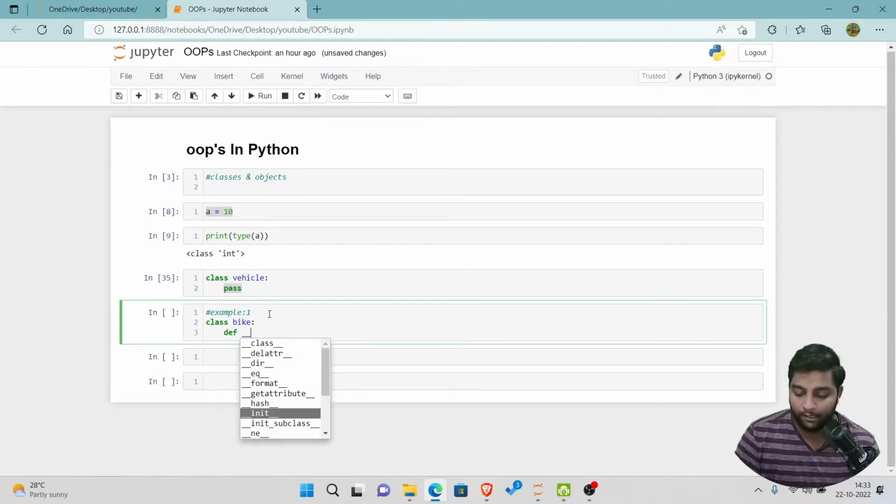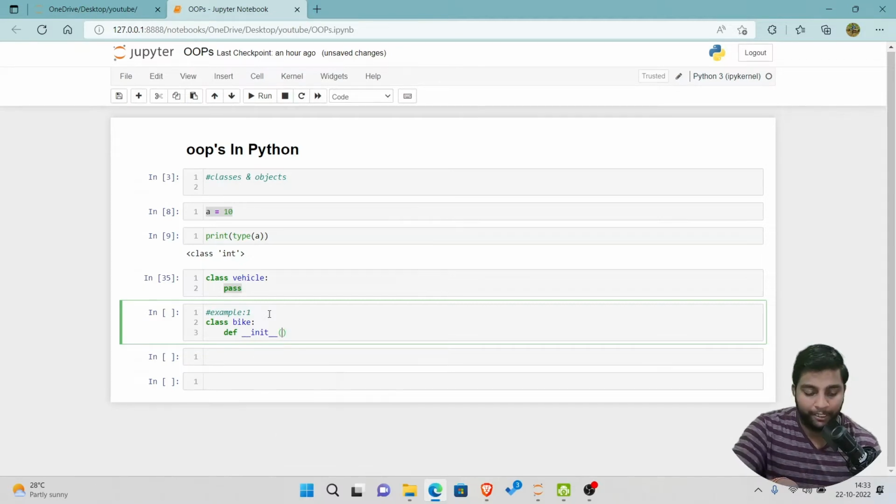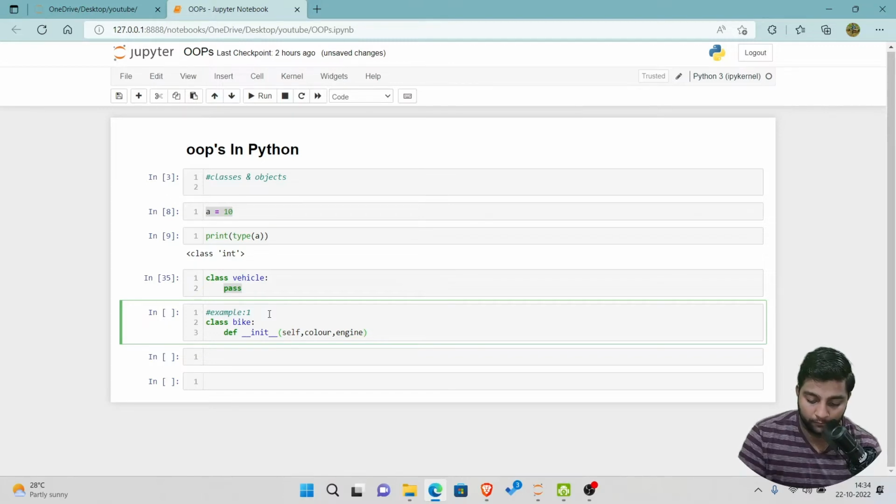Def underscore init is nothing but which will be helpful for creating the objects: self, comma, I'll give color, comma, bike color we have given. So what else we can take? We can take engine type, comma, wheels,